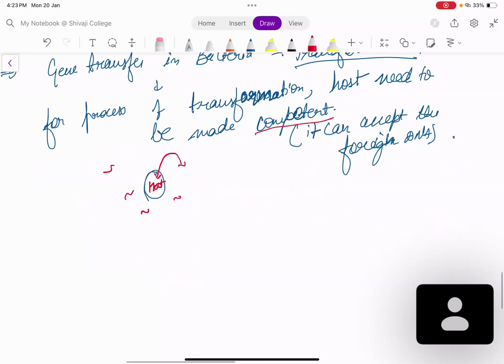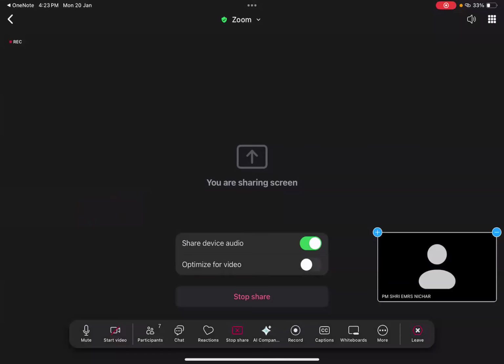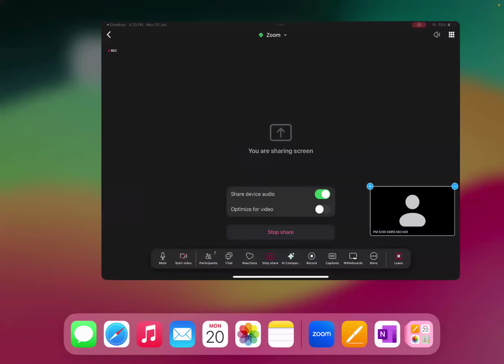I hope the screen is visible to you. So this is the membrane of the bacteria. Within the membrane it is hydrophobic, and outside it is hydrophilic.